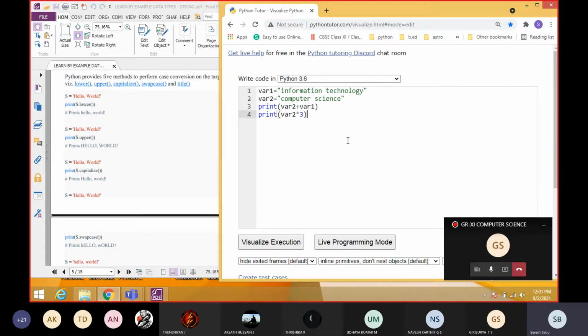Print var2 into star 3. So it will print computer science three times. Yes, computer science will be repeated three times, right? Very good. Then var1 dot upper. Friends, what is the output for this one?